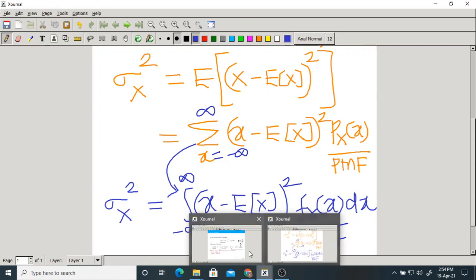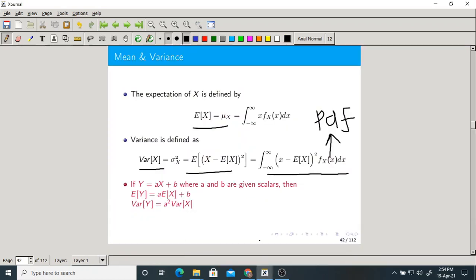Now, one more property: Y equals aX plus b, where a and b are scalars. This we have already discussed for discrete random variables, and the same thing is true for continuous random variables.